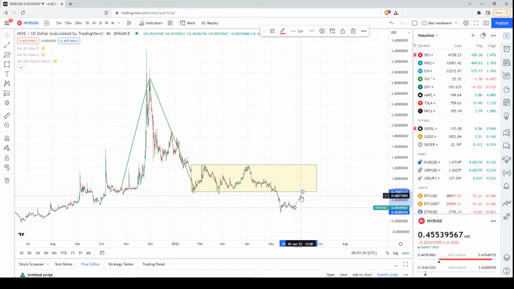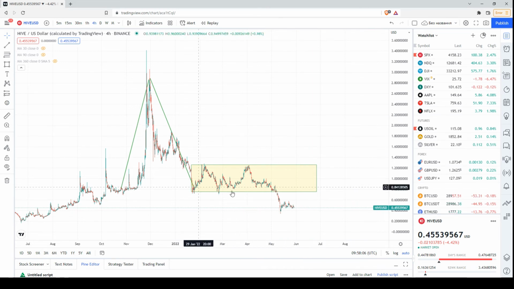But at the moment, of course, this is not a buy signal, I would say, according to the technical analysis. Of course, if there are people who believe in this ecosystem, they think that the fundamentals are strong, the ecosystem is developing, improving, and so on, then the technical analysis is not that relevant to their, let's say, accumulation strategy. But today, once again, I want to highlight that I talk about only technical analysis. So this is what we have in the key major time frames. Mainly, we have a confirmation of the bearish sentiment. Yes, everything may change. That's why we have to constantly keep an eye on the price chart of HIVE and definitely on the price chart of the cryptocurrencies that we're interested in.